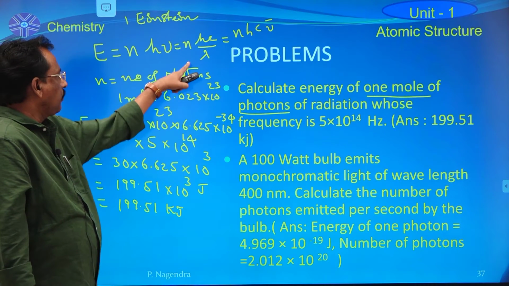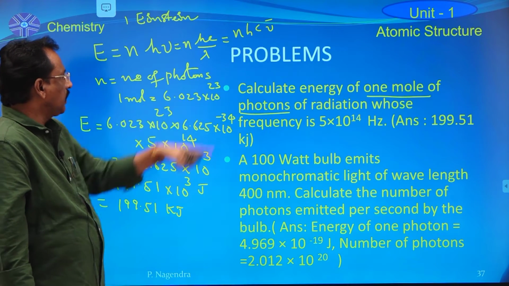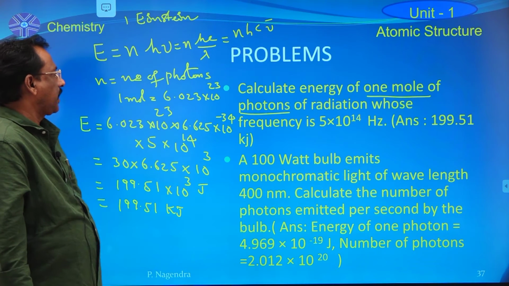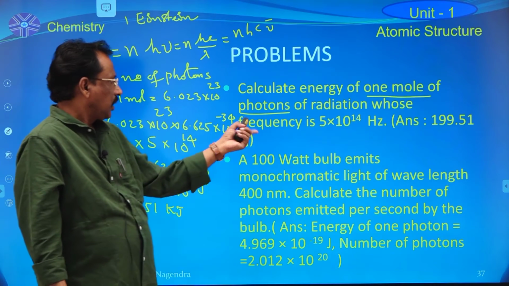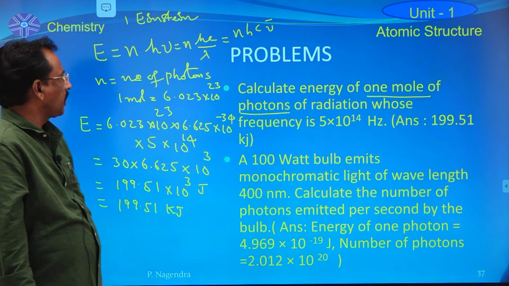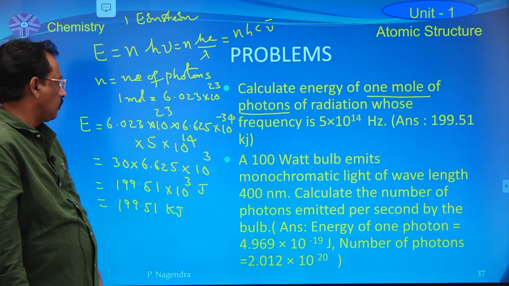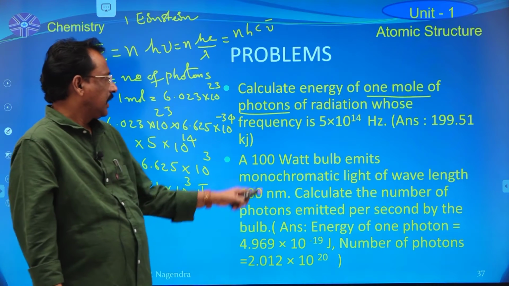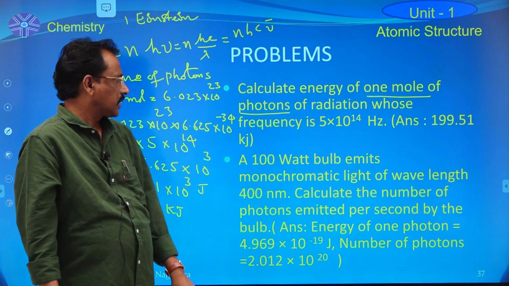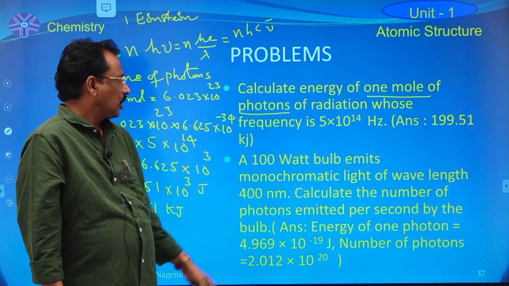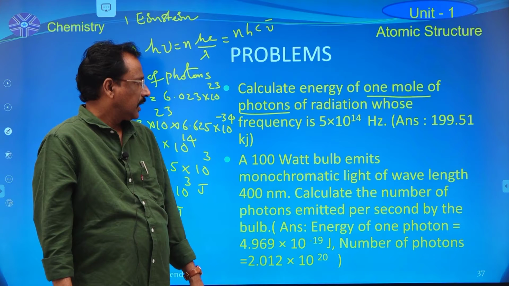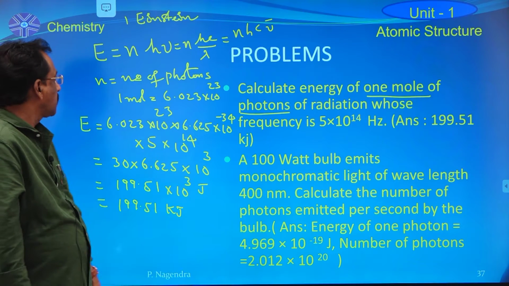If they give the wavelength of the radiation, apply n into hc by lambda, or if you know the wave number of the radiation, apply this formula, E is equal to n into hc nu bar. So finally the energy of 1 mole photons of radiation whose frequency is 5 into 10 power 14 Hz is nothing but